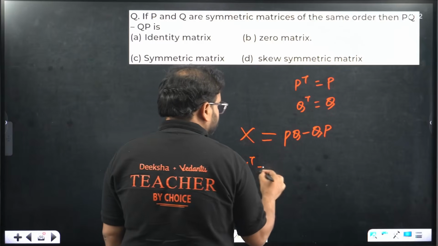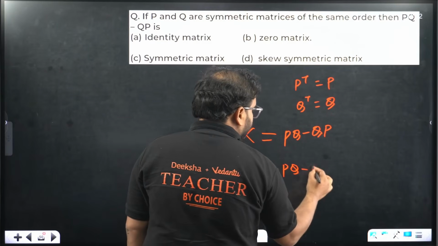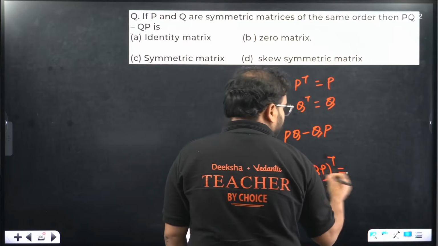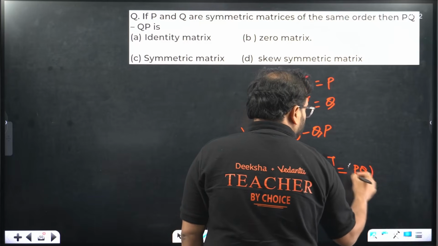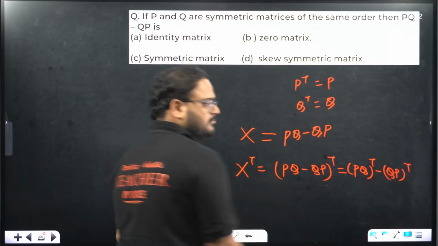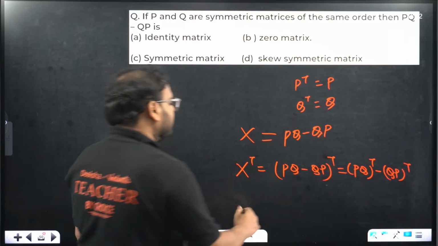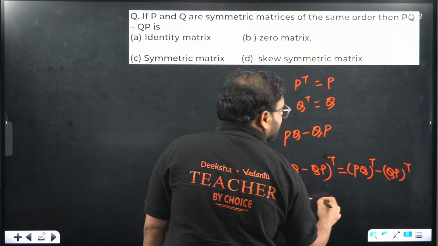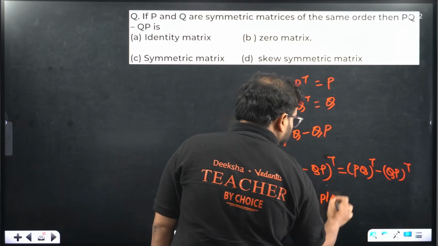Take transpose. PQ minus QP the transpose. First we will apply the difference law. So PQ transpose minus QP transpose, right? And then we're going to apply the reversal law. PQ becomes Q dash P dash and QP becomes P dash Q dash.